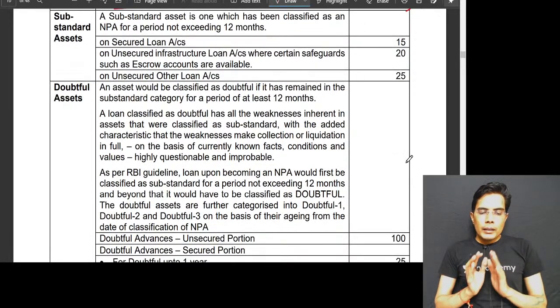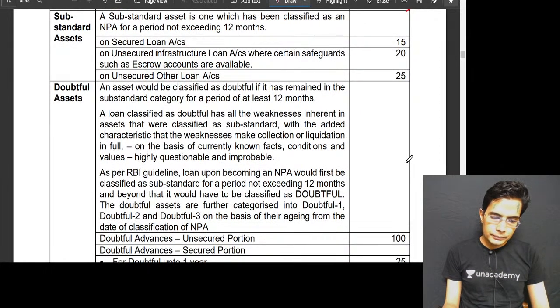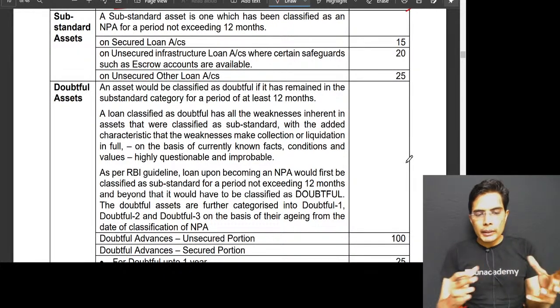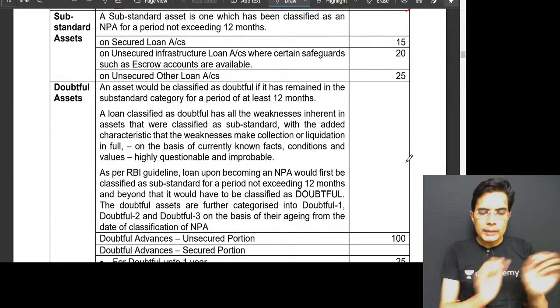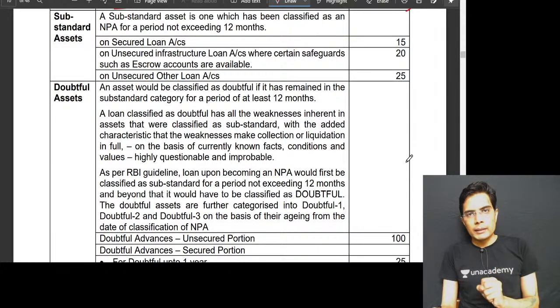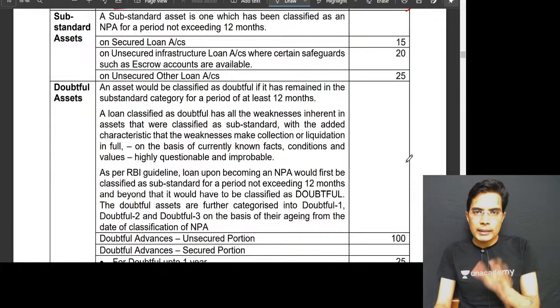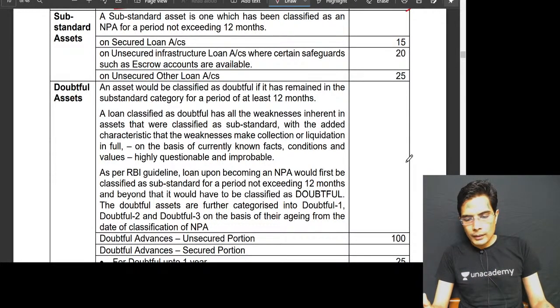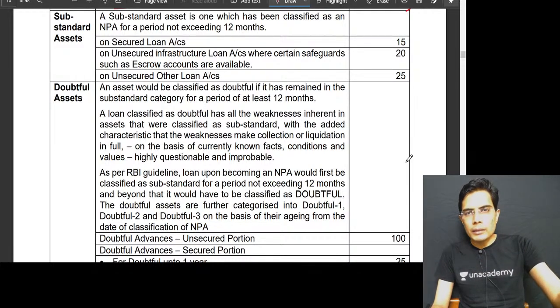Similarly, if a loan or advance is classified as a substandard asset. Now, when will a loan or advance be classified as a substandard asset? If the interest, principal or installment on a particular loan or advance is overdue for a period of more than 3 months but less than 12 months. Suppose ICICI Bank has given a loan to Mr. Rohit,